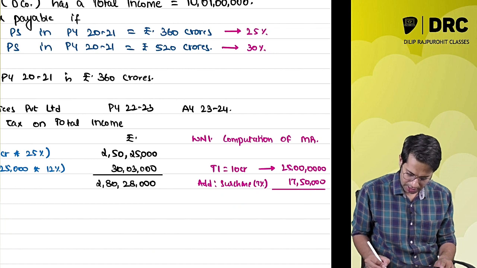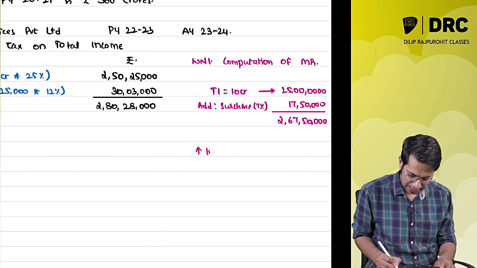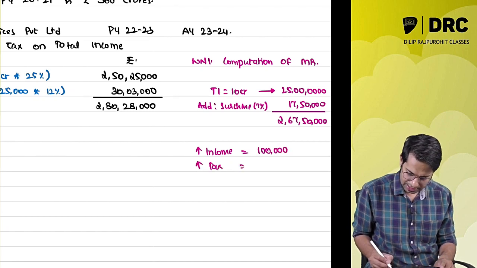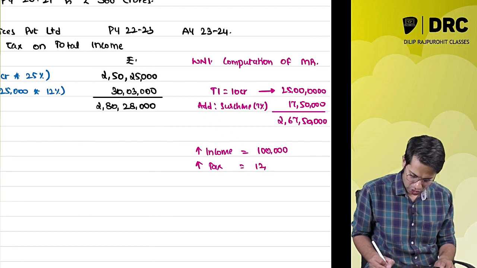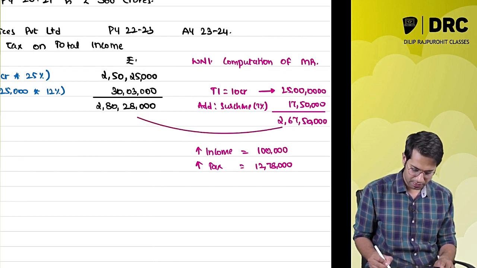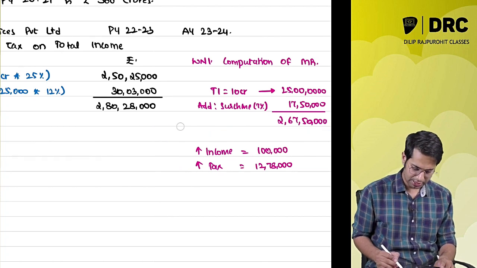What is the total amount? 2 crore 67 lakh 50,000. Now, what is my increase in income? My increase in income is by 1 lakh rupees. And what is my increase in tax? Your increase in tax is 12 lakh 78,000. Sir, how did you get this amount? I have done this subtraction, subtracting this amount, and I get this particular amount.